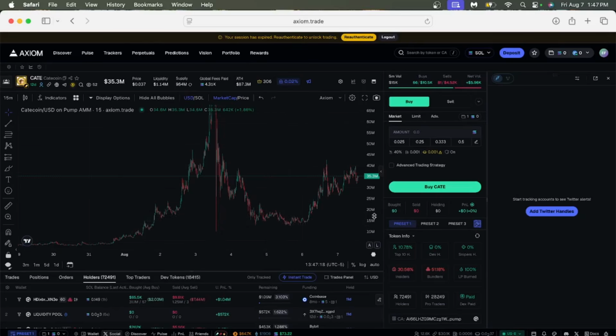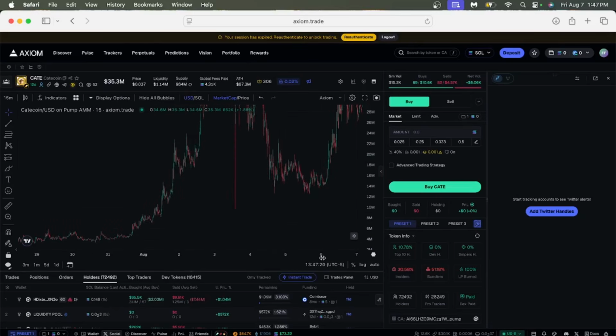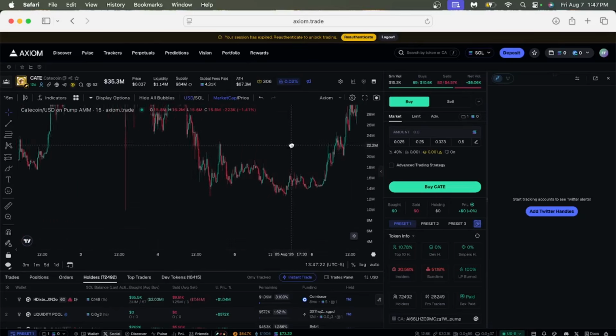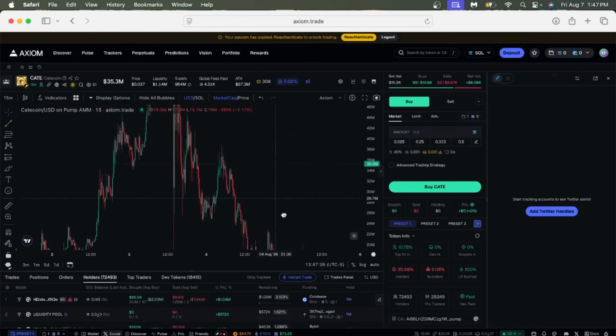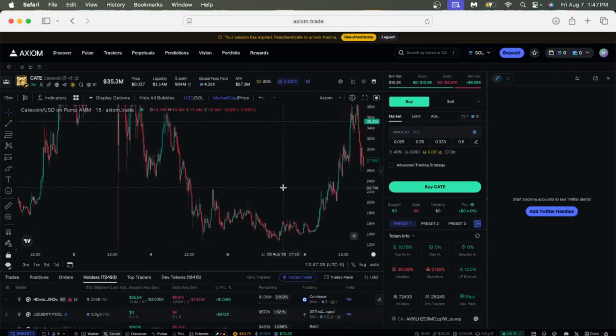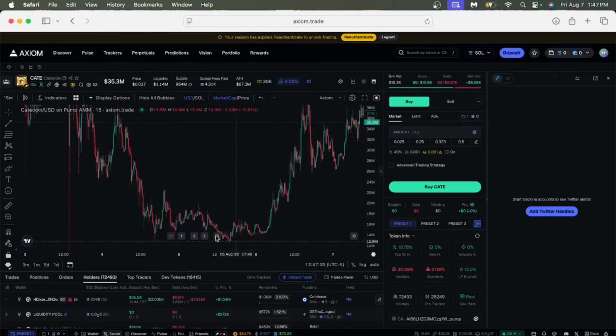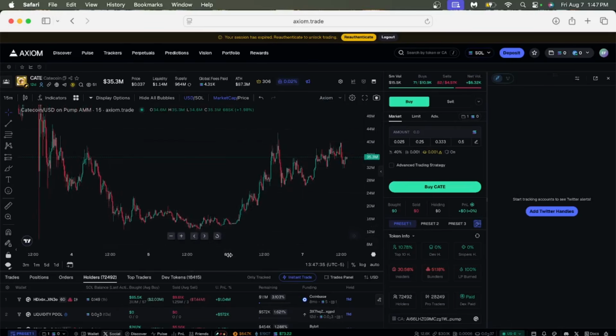This is the consolidation range that we're talking about. When coins that have a lot of virality start to trade in a sideways trend after getting a dip, and we're up a lot recently, these coins usually tend to go from these ranges down here and tend to explode throughout the next couple days.